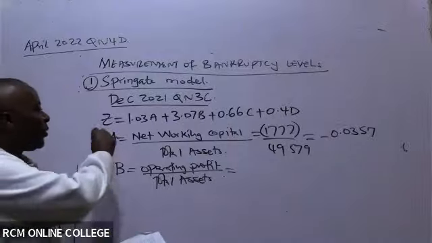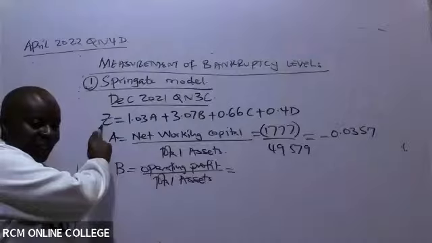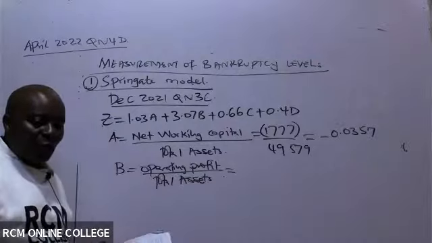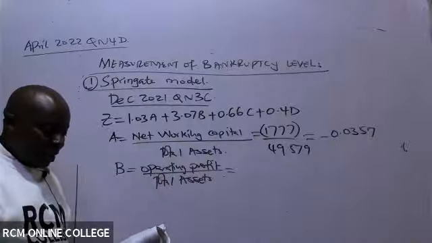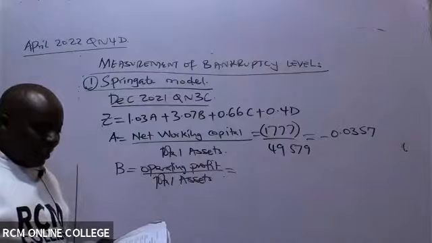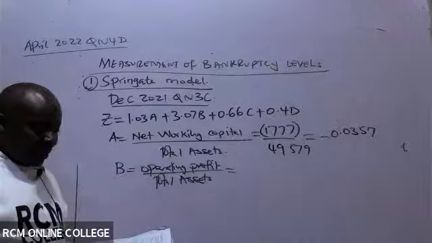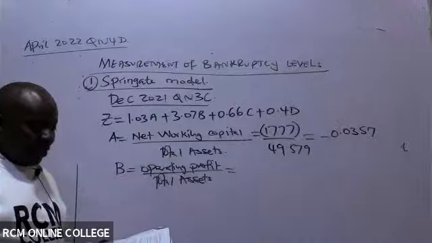Are you talking about this Z? My handwriting is very bad. The equation is given on top, Mary. It's given by the examiner, the Z score. Z is 1.03A.